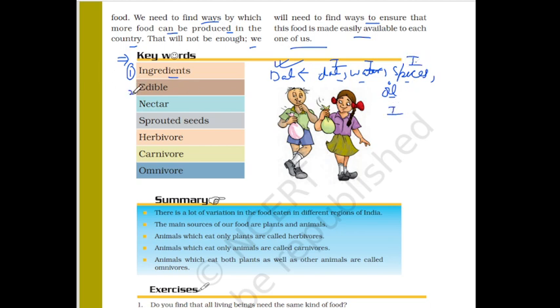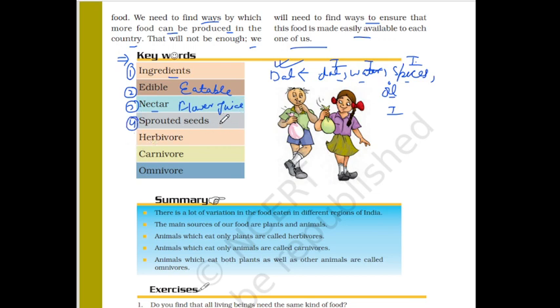Now second one is edible. What is edible? Edible means those items which are eatable. Okay. Third one is nectar. What do you mean by nectar, student? So this is basically the juice of the flower. Okay.